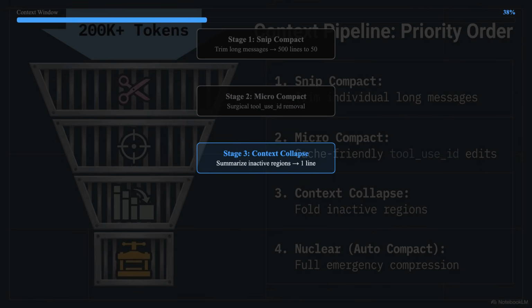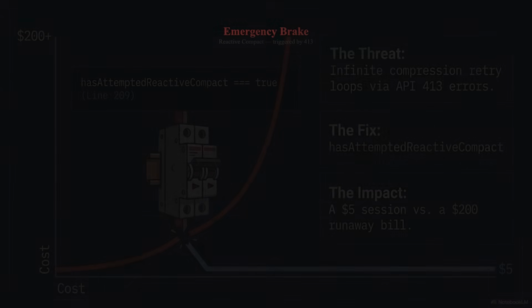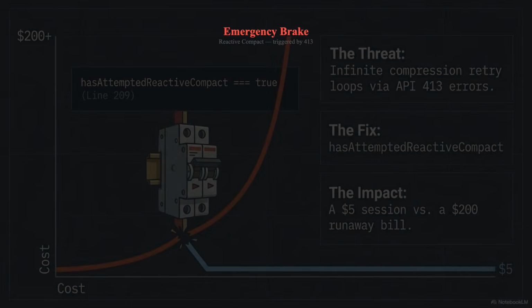Stage 3, context collapse. Entire inactive regions of the conversation get summarized. That file you discussed 10 turns ago collapsed into 1 line. The agent remembers that it looked at it, but not every detail. Stage 4, auto-compact, the nuclear option, full compression when tokens approach the threshold. And then there's the emergency brake, reactive compact, only triggered when 413 actually hits.